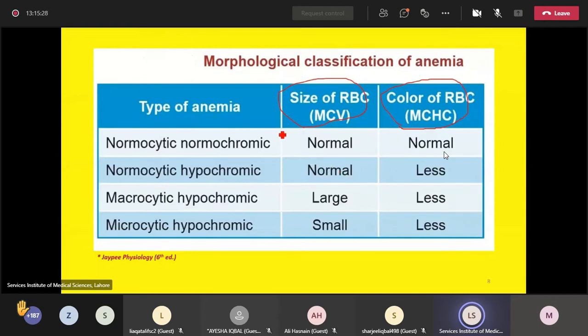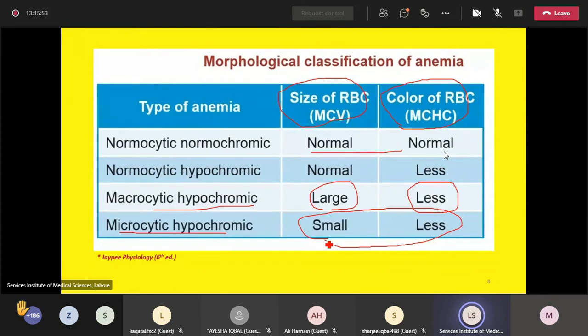So, anemia can be normocytic normochromic, it can be macrocytic, where MCV is large and MCHC is normal, or sometimes it is microcytic hypochromic, in which both MCV and MCHC are less than normal.